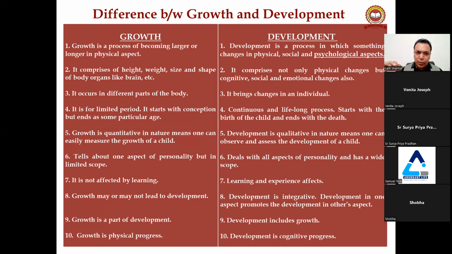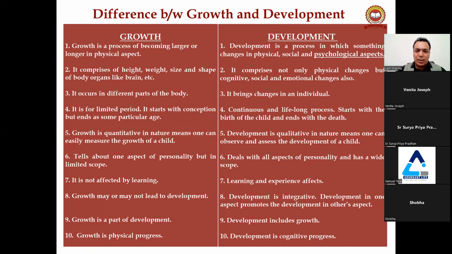Number 6 point of growth, growth tells about one aspect of personality, but in a limited scope. But development talks about all aspects of the personality, because development includes the physical, social, psychological aspects, right? Number 7th point, growth is not affected by learning, but development is affected by learning. 8th, growth may or may not lead to development.